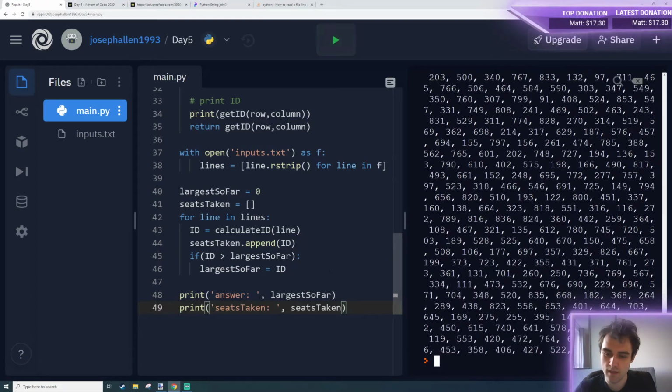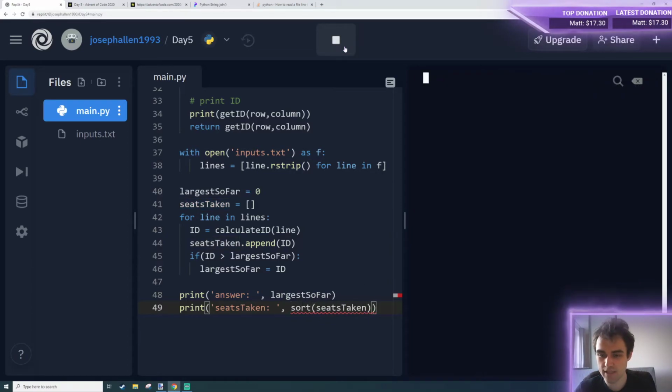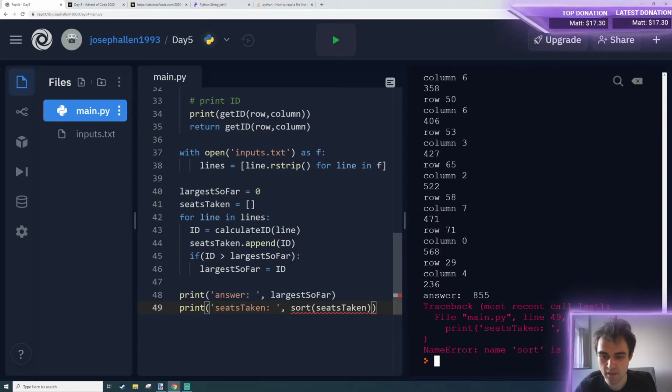Yeah. So we can sort that. Is there a sort function built in? Maybe. I mean, definitely, but I don't know if that's the right one. Might be a dot sort on a list instead. So let's try seats taken dot sort.